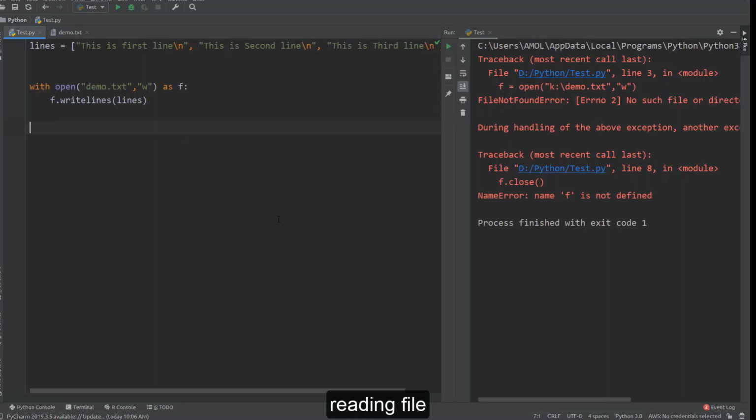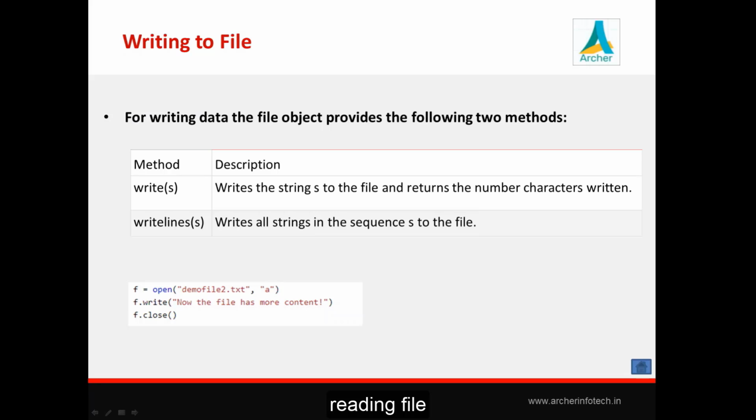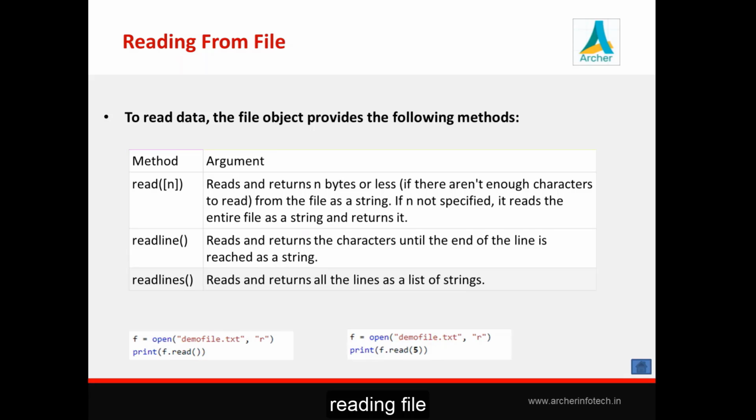Now next we'll see how we can read the things written to file here. Just how we have seen, there are some functions like writelines for writing to file. There are three functions to read contents from file. The simple one is readline. It reads a single line and returns it as a string. Then we have another function, the readlines function. It reads all lines available in your file and returns them as a list of strings.